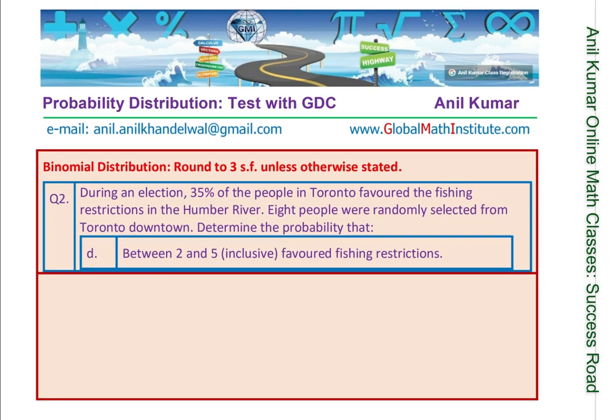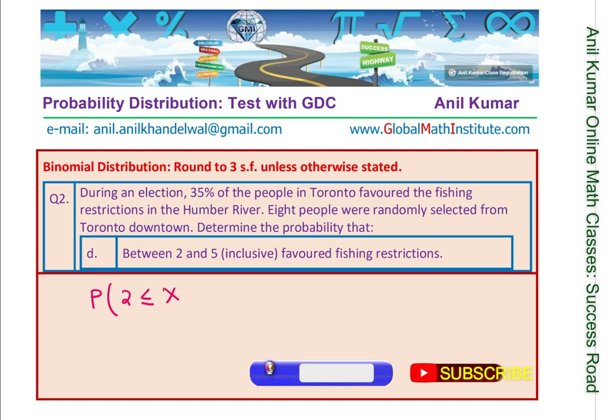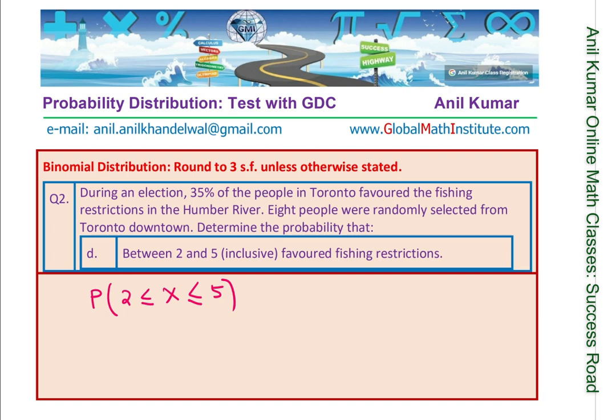Now let's look into part D, which says between 2 to 5 inclusive favored fishing restriction. So now we want the probability that the random variable value is greater than or equal to 2 and less than or equal to 5. That includes both 2 and 5. Now for that, we'll say less than or equal to 5, take away less than or equal to 1, not 2. That is kind of important.